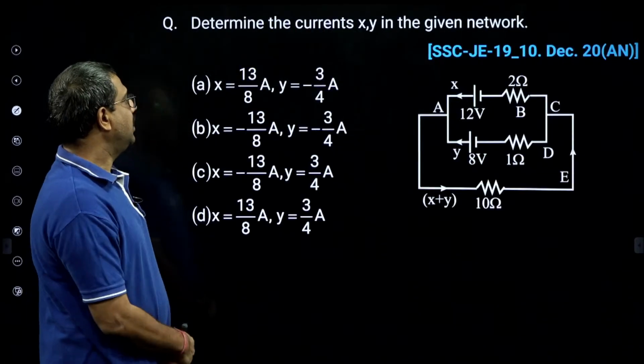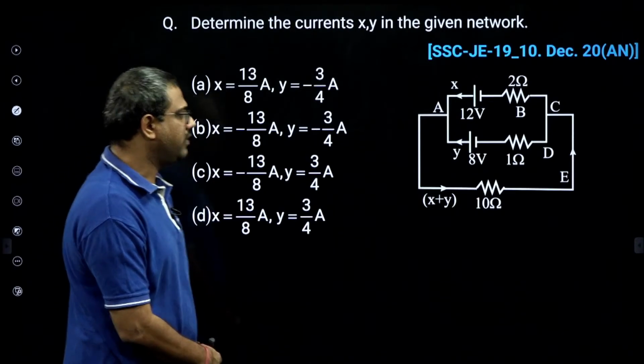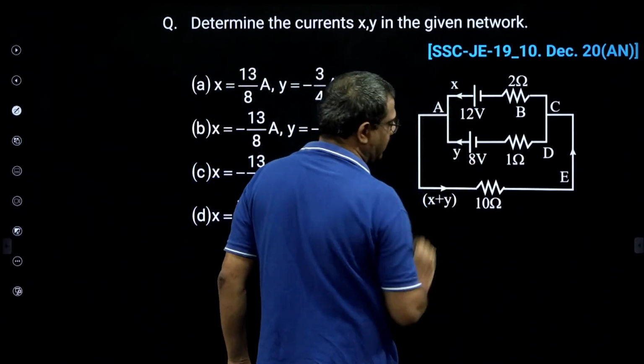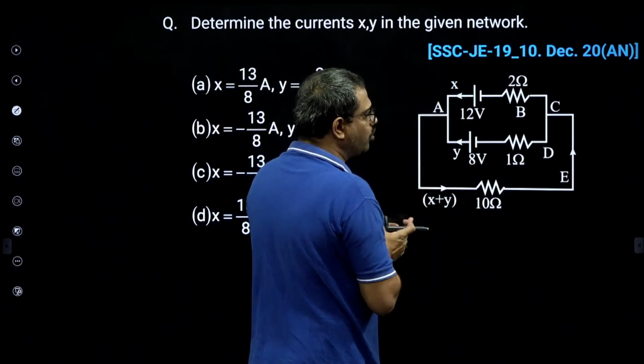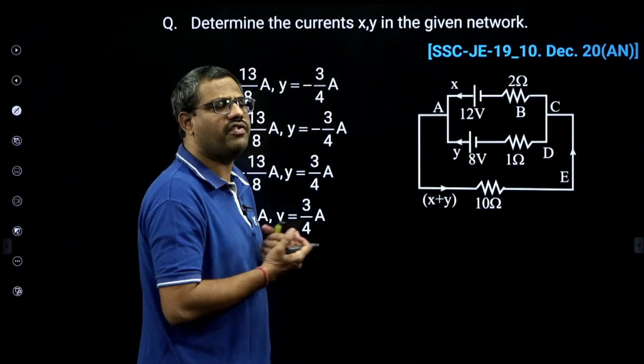Then everybody, this is one of the very good bits. Determine the currents X and Y in the given network. He is asking for this current X and Y. And he gave so many things, reduction not possible. So be careful and quick and fast.